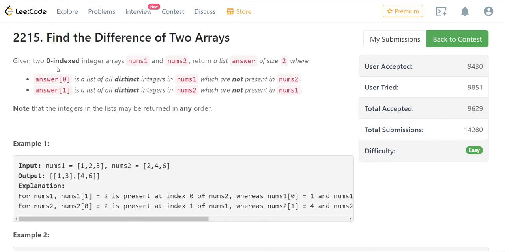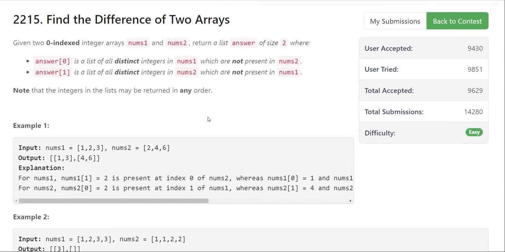So we are given two zero-indexed integer arrays nums1 and nums2, and we have to return a list answer of size 2, where answer 0 is a list of all the distinct integers in nums1 but which are not present in nums2. Similarly, answer 1 will be the list of all the distinct integers in nums2 but which are not present in nums1. Okay, enough reading.